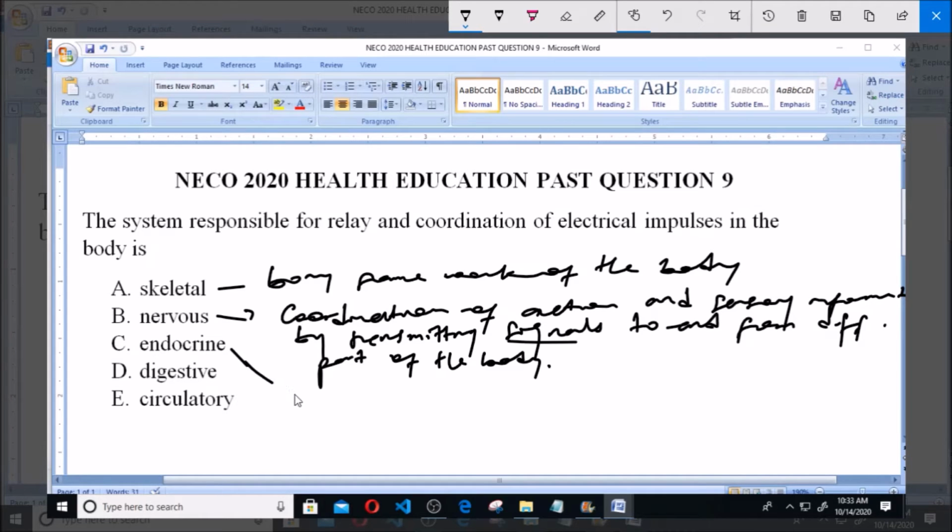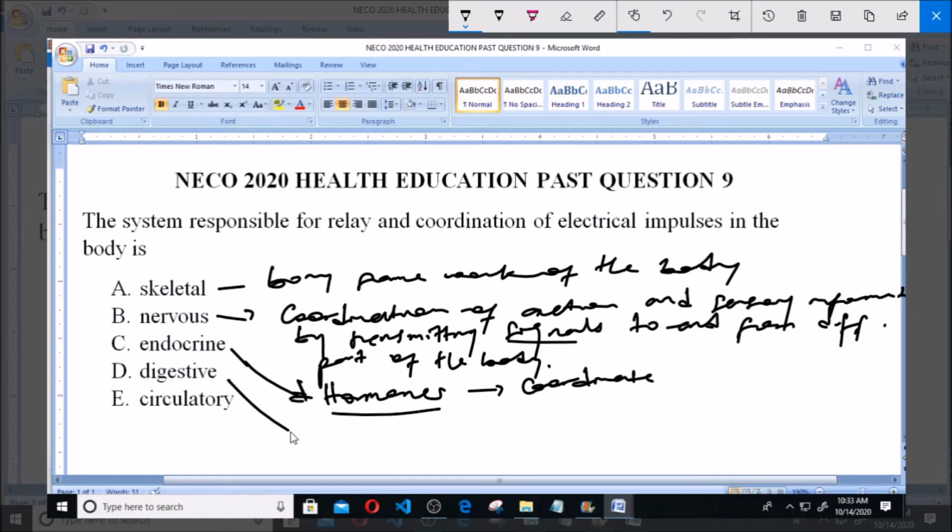Now C says endocrine. The endocrine system is concerned with what we call hormones. The endocrine system also coordinates actions, just like the nervous system, but it is concerned with hormones, not impulses. It carries out its action through hormones, that is chemical substances, not through electrical impulses, which are signals. That's the difference between the nervous and endocrine system. The endocrine response usually lasts longer and is slow, but that of the nervous lasts for a short time and is very, very fast because it uses electrical impulses.